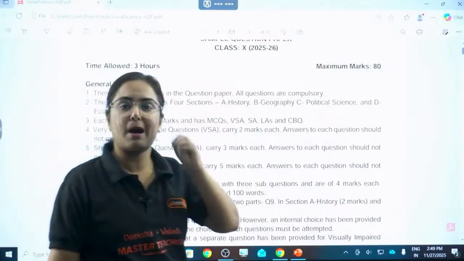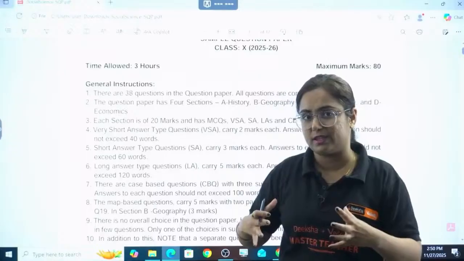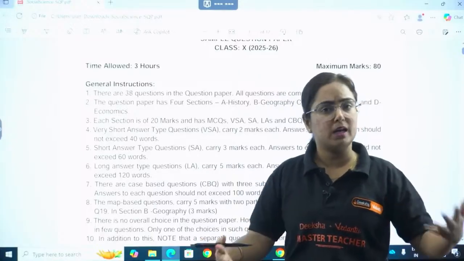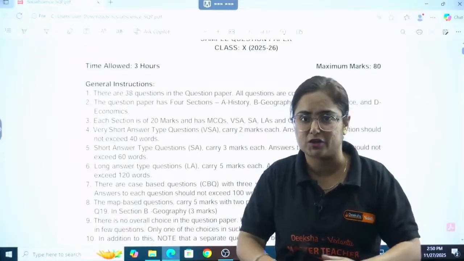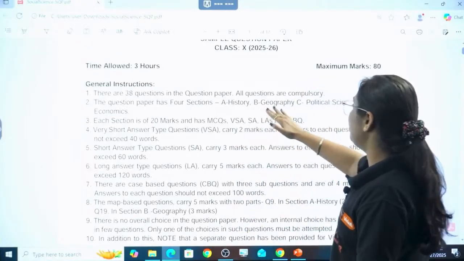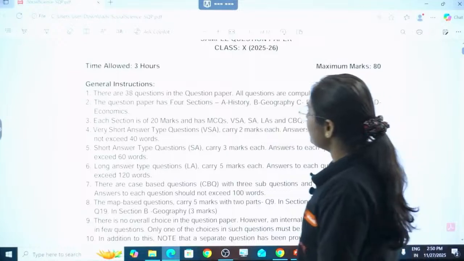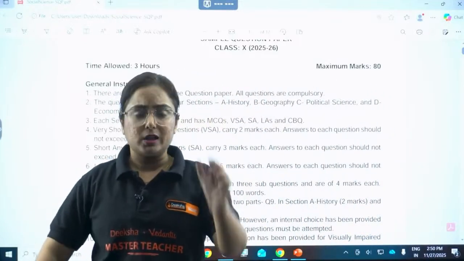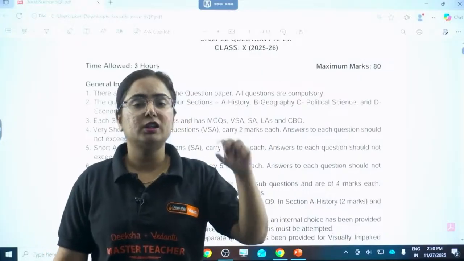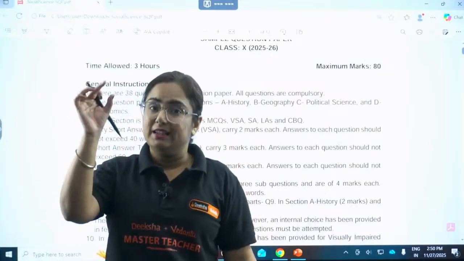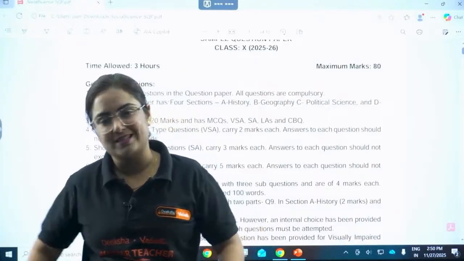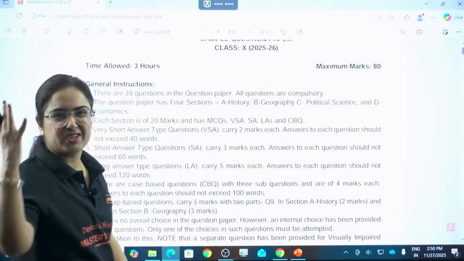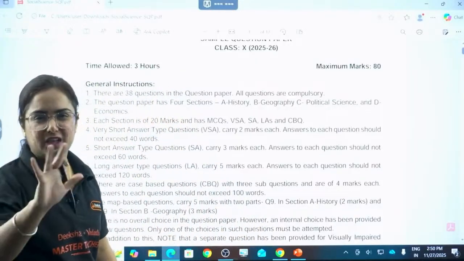All are compulsory. There will be no separate 2 marker, 3 marker, 5 marker, MCQ, map work, all in one section. Then we have section B for geography, section C for political science, and section D for economics. There is no bigger change. What has changed is, earlier the sections were on the basis of marks, and now the sections are on the basis of books. That's it. So don't take tension, whoever is making you create this tension, and don't worry.